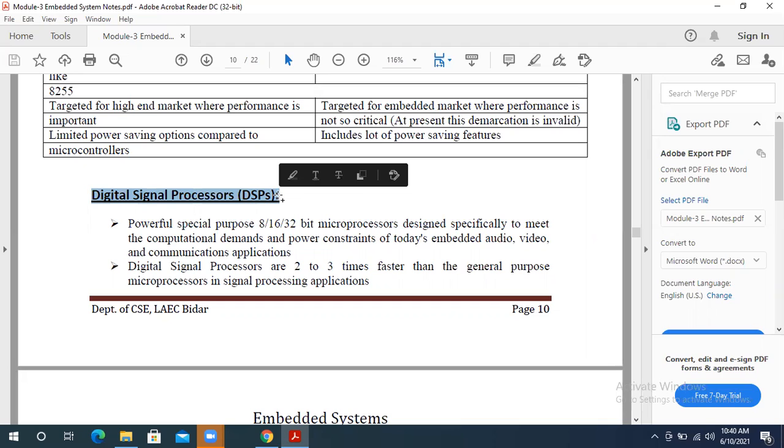We can use it for 8, 16, and 32-bit also. It is compatible with all the sizes here. That is byte, 16-bit, and 32-bit also. Second point, the DSPs are much faster compared to the microprocessor. How much? It is more than 2 to 3 times faster than the microprocessor. That's why we are using the DSPs instead of microprocessor here. Because of its smaller size, but it is very fast compared to the microprocessor here.